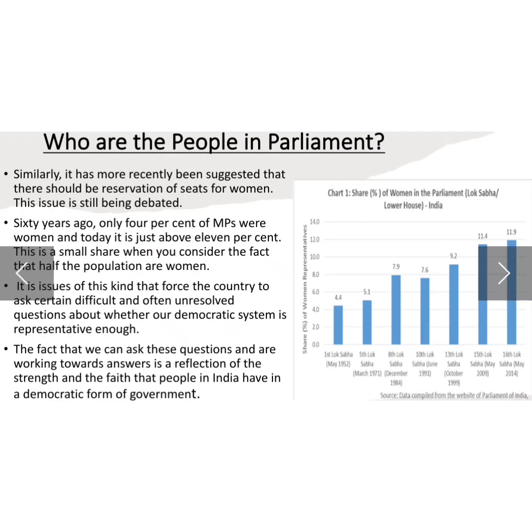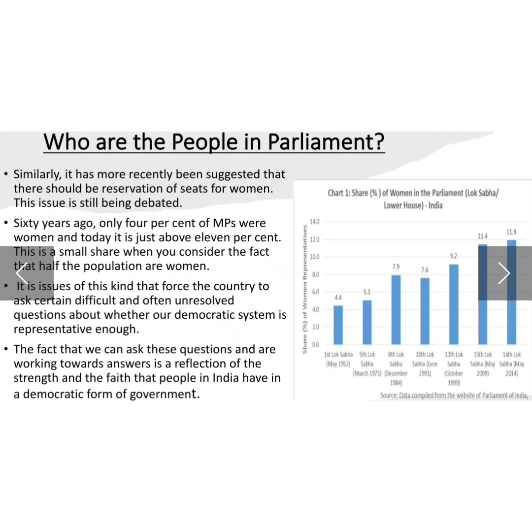Next, similarly, class, it has been suggested that there should be reservation for women also. Reservation for women is an important thing, and this is a debate which is still going on. Now we can see in the pie chart, in this table also, that 60 years ago only 4% of MPs were women.